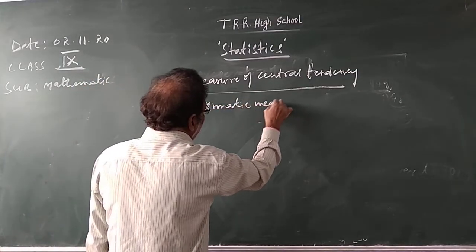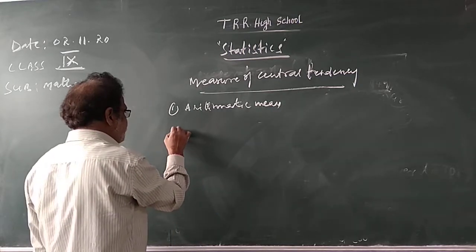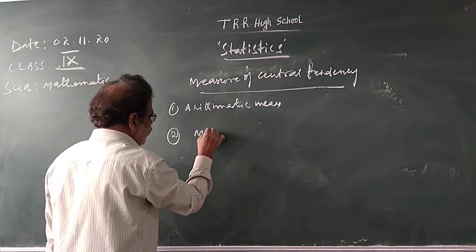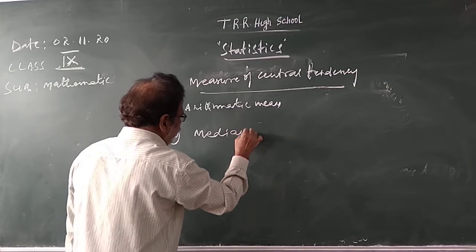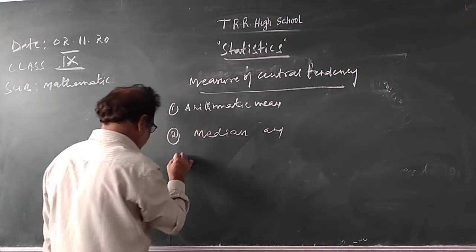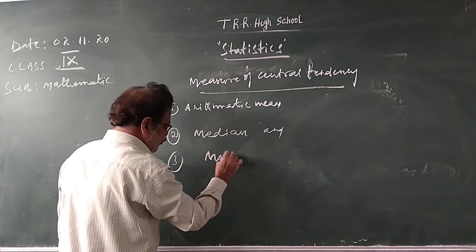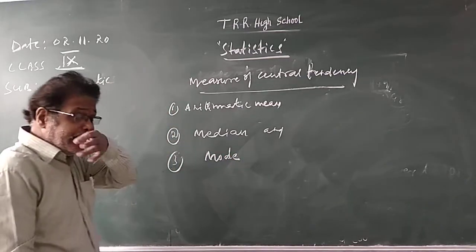First, arithmetic mean; second, median; third, mode. These three. Already I explained arithmetic mean yesterday.